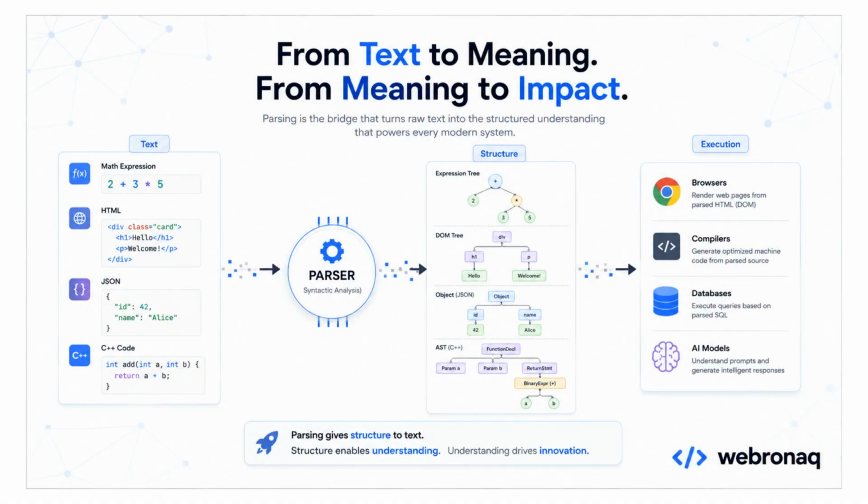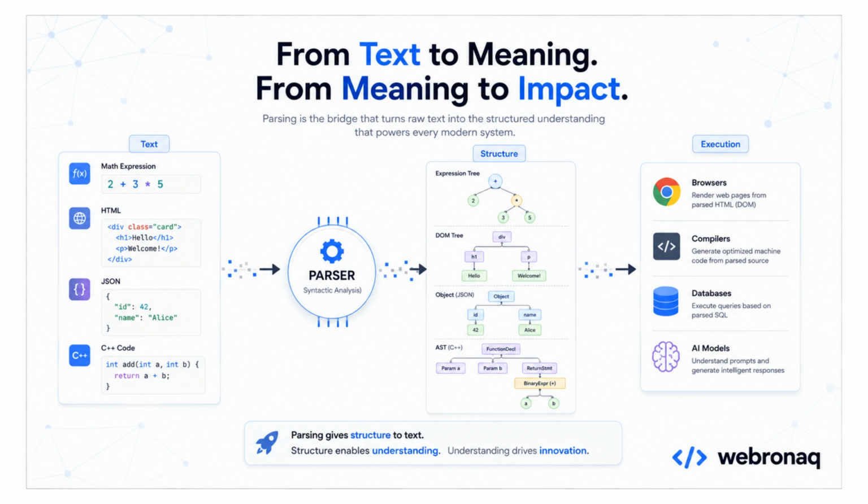So, in the end, parsing is really about understanding structure. Computers are incredibly fast, but they are completely literal. They cannot infer meaning from raw text the way humans do naturally. A parser gives structure to information, so the rest of the system can reason about it safely and efficiently. And once you understand this idea, a lot of software architecture suddenly makes more sense.